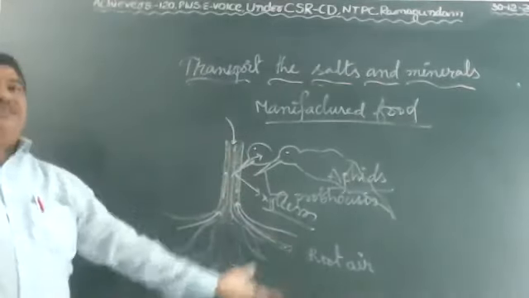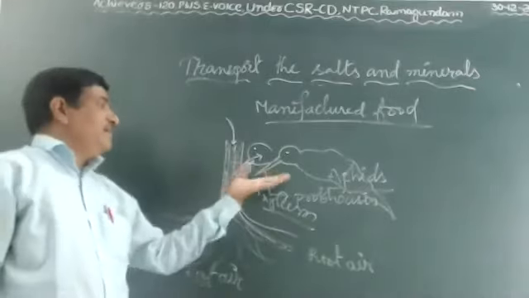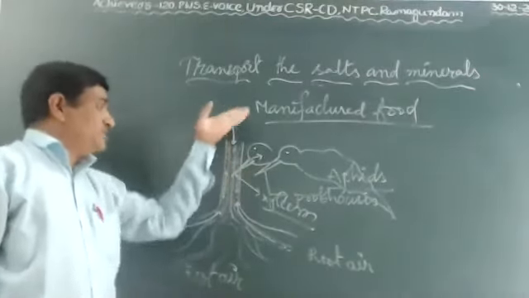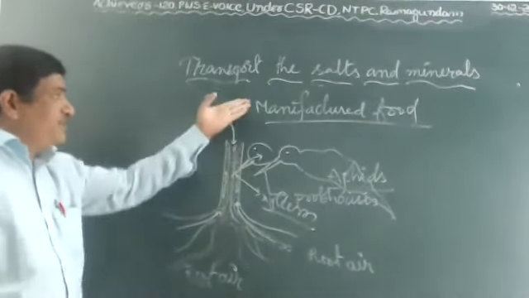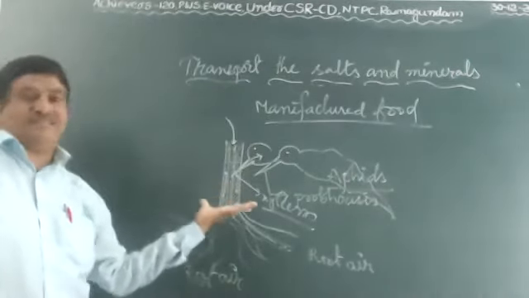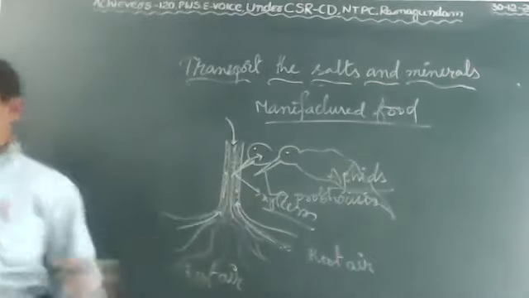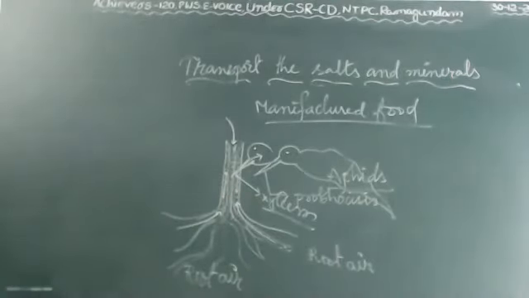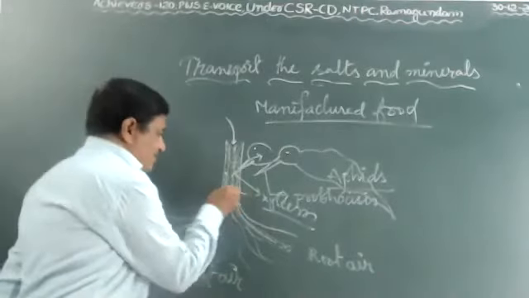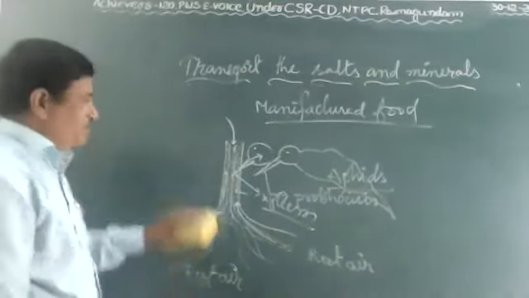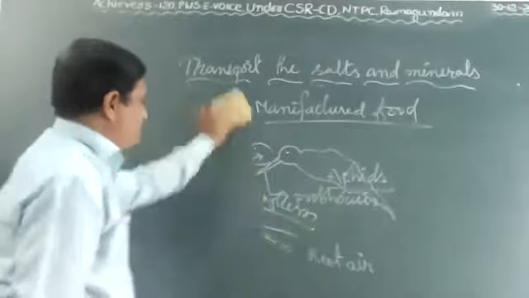Directly or indirectly, aphids help to transport the minerals, salts and food in plants. Okay, children? Whether right or wrong, this xylem and phloem, we can prove with one experiment.